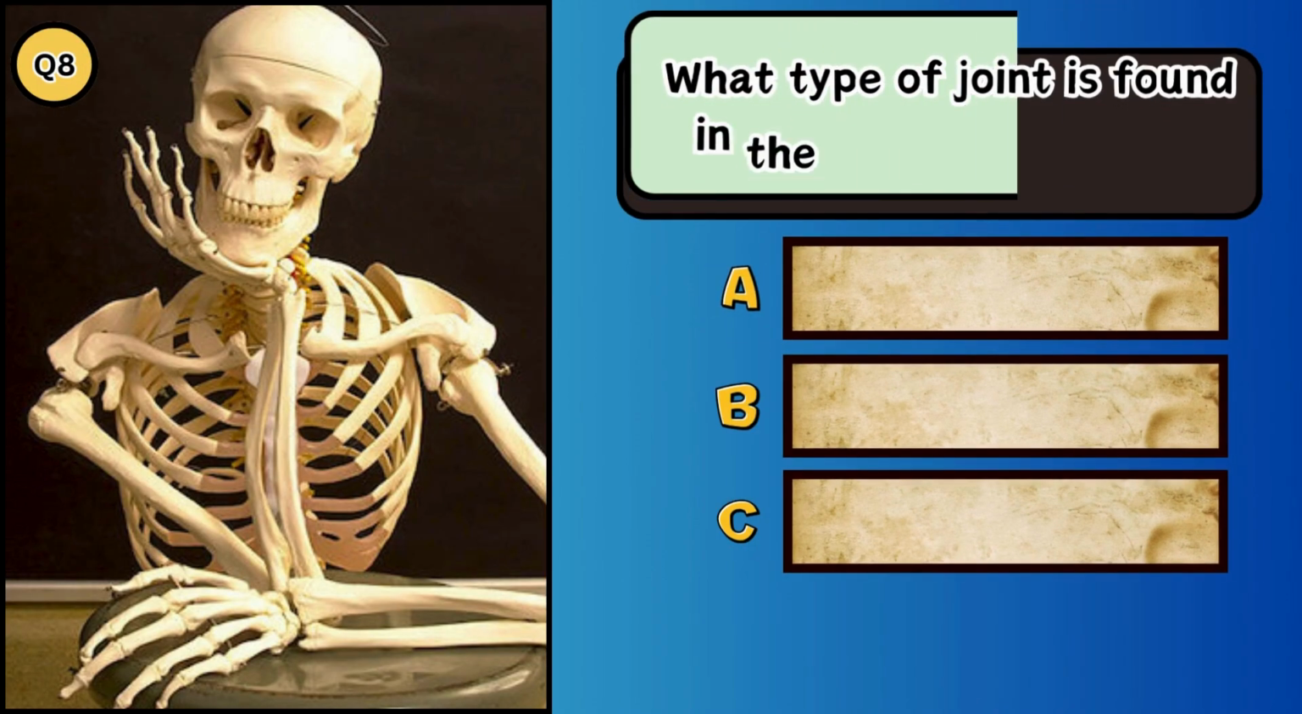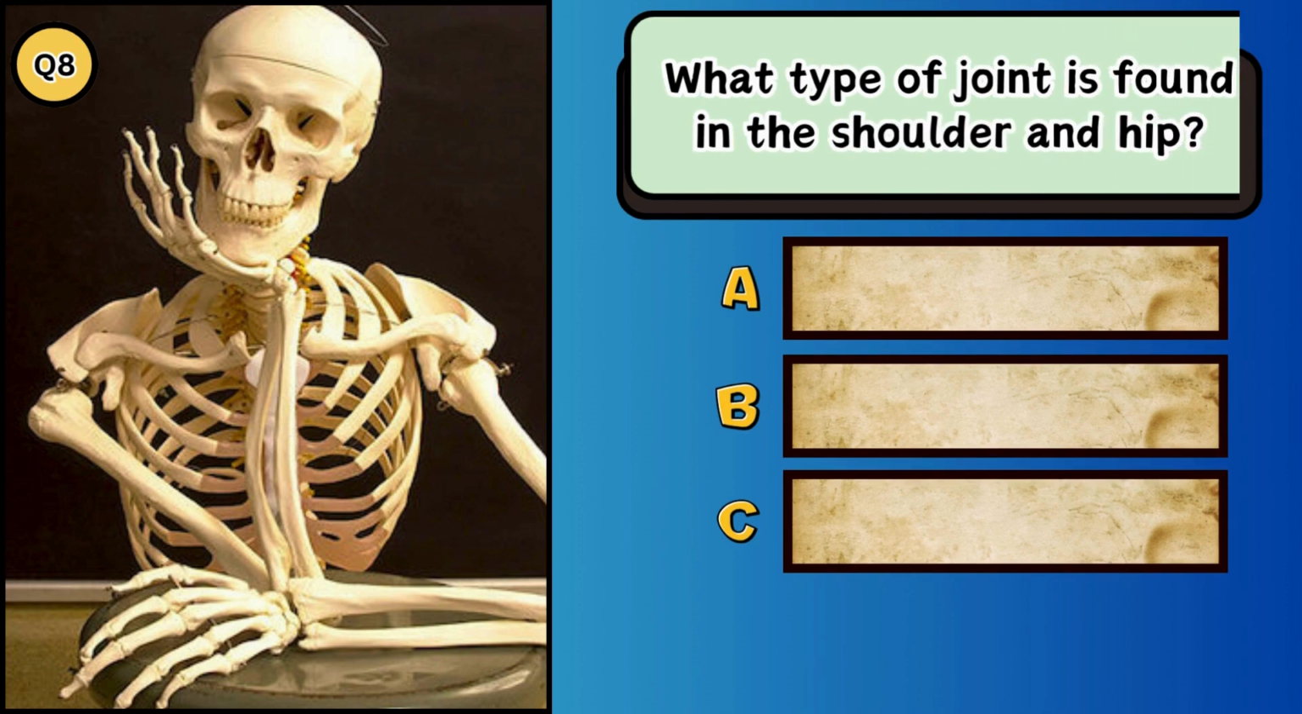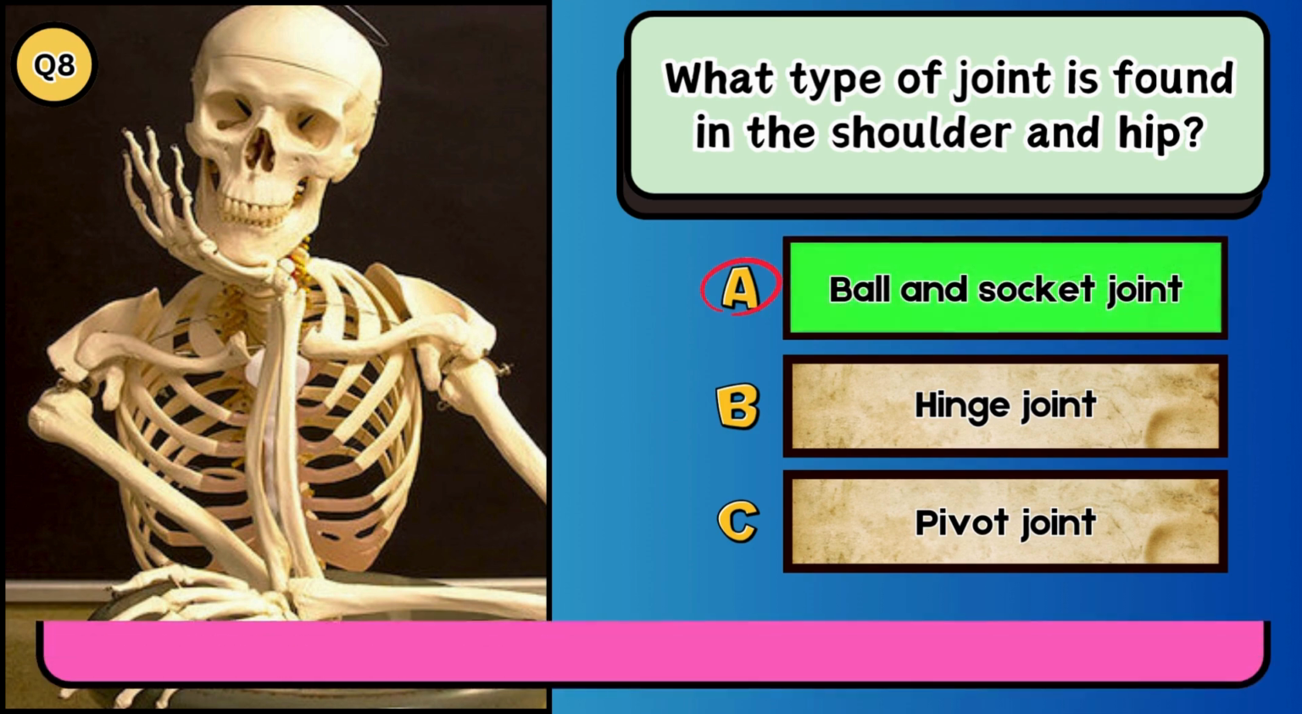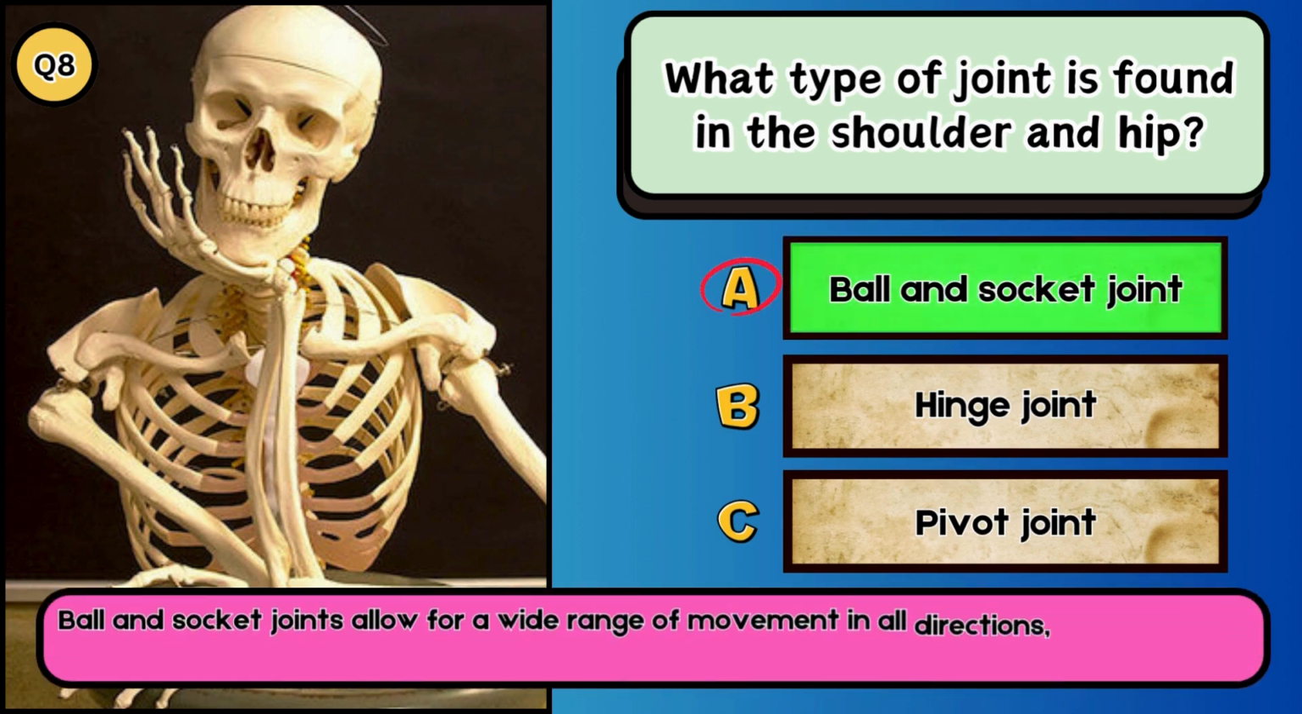What type of joint is found in the shoulder and hip? A. Ball and socket joint. B. Hinge joint. C. Pivot joint. The answer is A. Ball and socket joint. Ball and socket joints allow for a wide range of movement in all directions, as seen in the shoulder and hip.